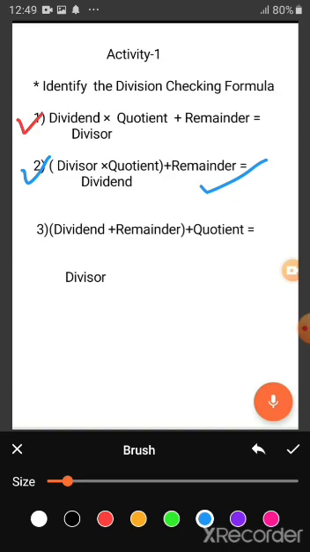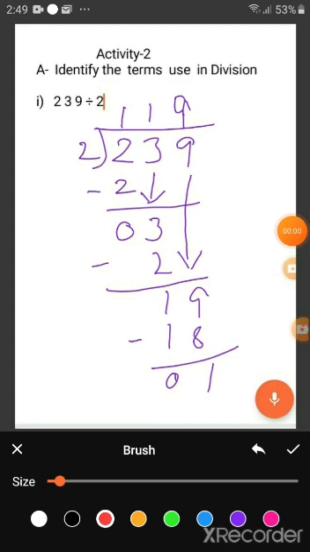Now we are doing the second activity. Hello student, this is activity number 2. In this activity we identify the terms which we use in division. Okay, we are using some terms in division, so you identify these terms. Now you see here, 119. Now tell me, what is this? Very good. It is the quotient.